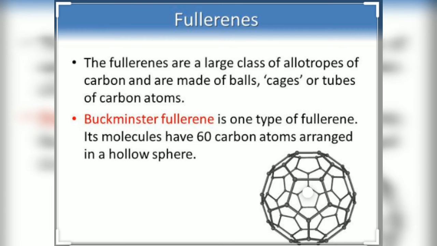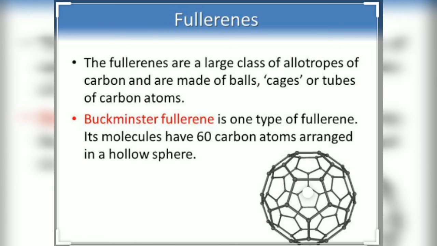Dear student, diamond has 4 carbons in the surrounding. That is why it is not able to conduct electricity. But graphite has only 3 carbons, so the 4th electron is free, which is able to conduct electricity. Okay. Coming back to the fullerenes.